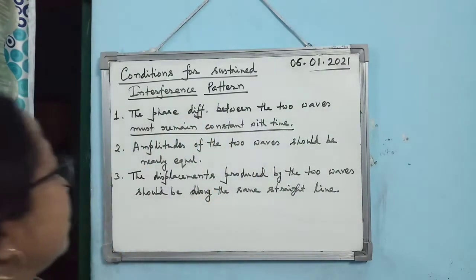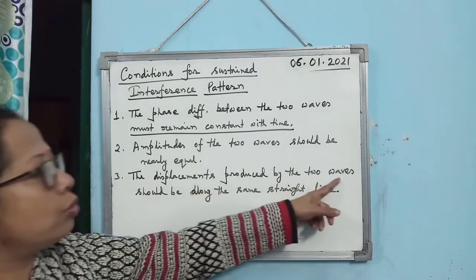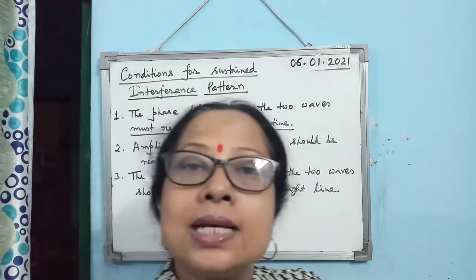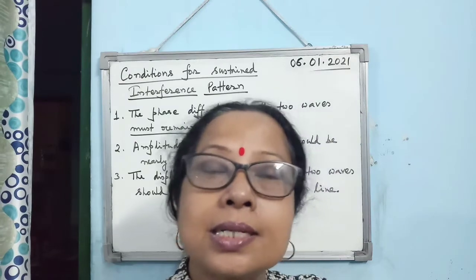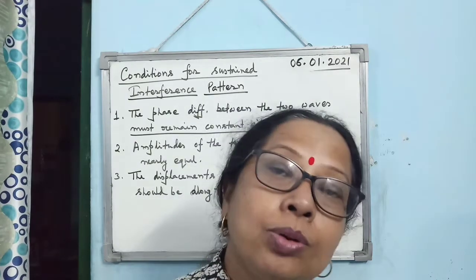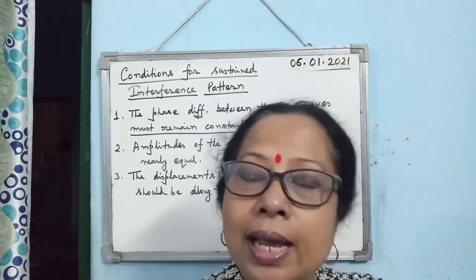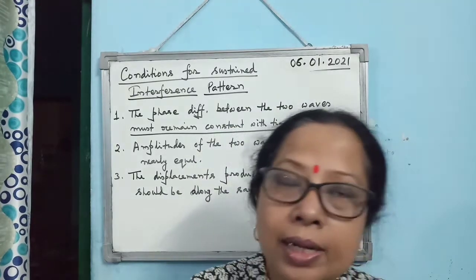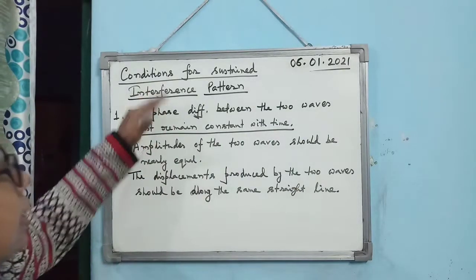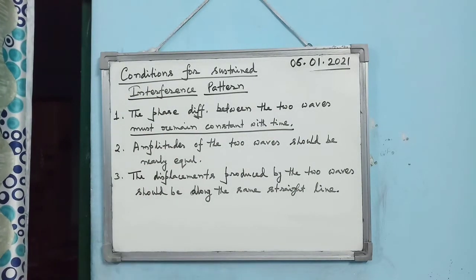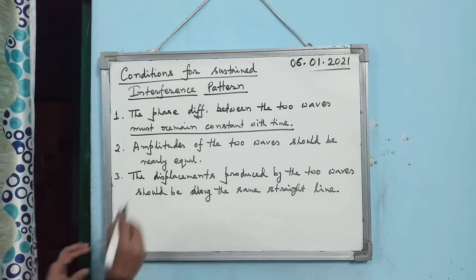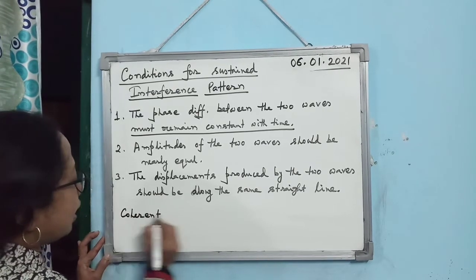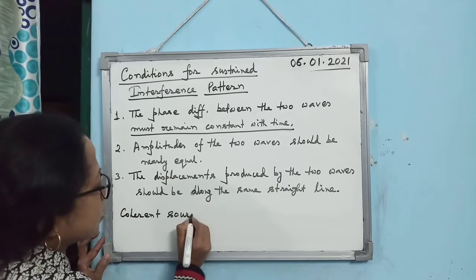Then the displacements produced by the two waves should be along the same straight line. Then only can you simply add them. Otherwise you have to take the vector sum. If the displacements are along the same line, then the vector sum and scalar sum will be the same. Alright, so these are the conditions for sustained interference pattern. Then the last point you have to know is what are coherent sources.